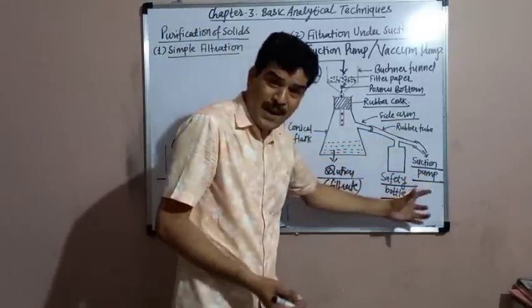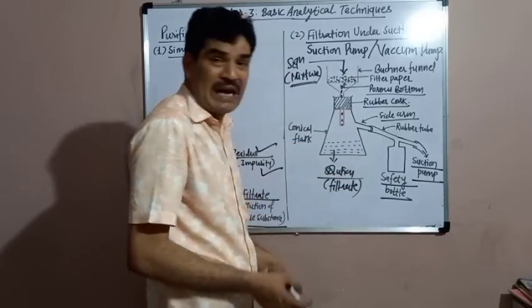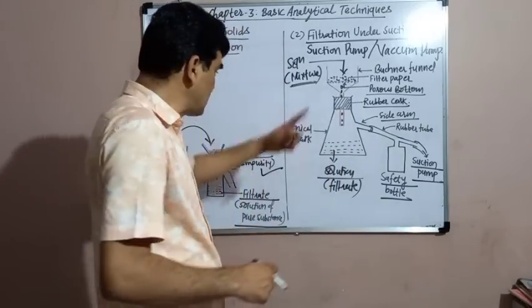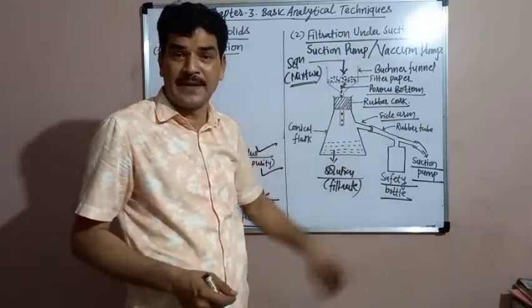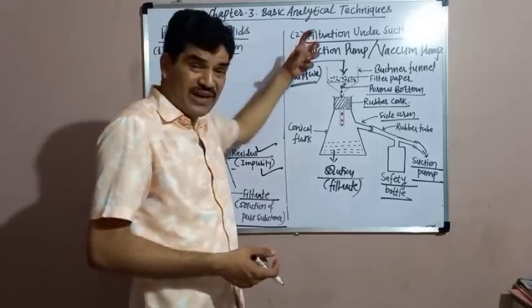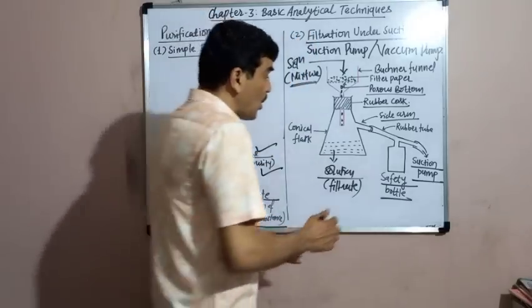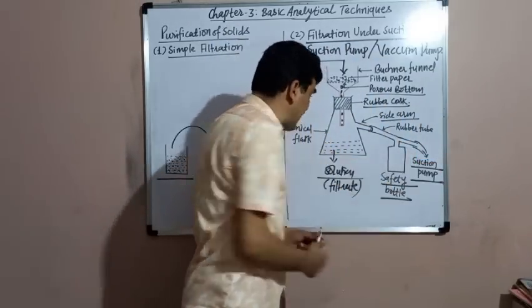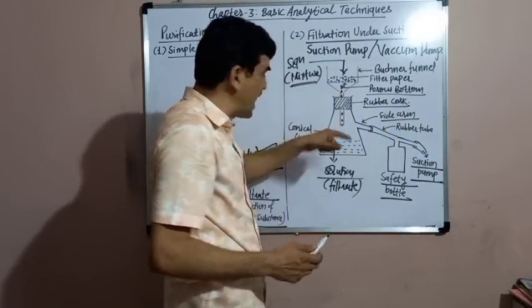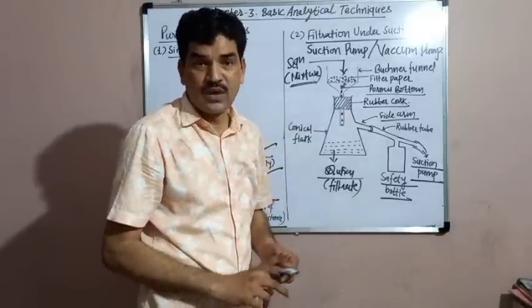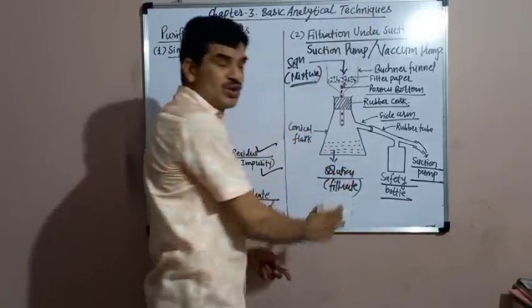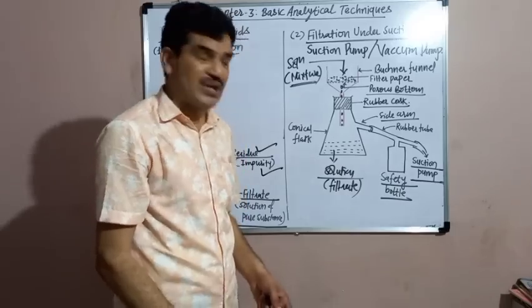Due to this suction pump, a vacuum is created in the conical flask. What is the principle here? Why does the filtration occur so rapidly? Because when the vacuum pump is started, a vacuum is created in the conical flask, and due to the creation of the vacuum, the filtration process occurs quite rapidly.